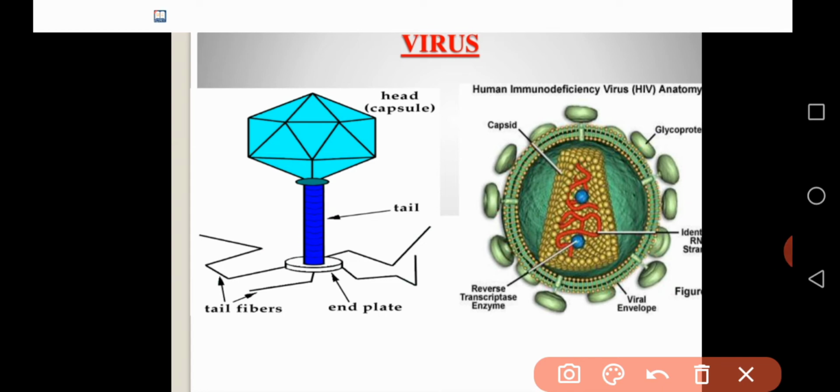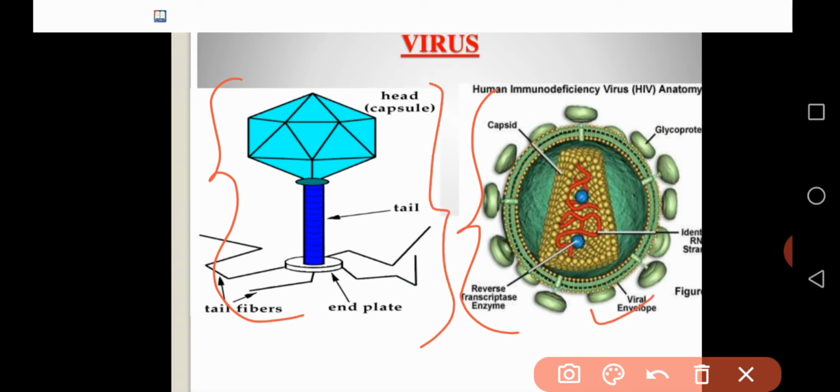And also we just discussed viruses. This is the picture of a virus, this one also. This is the structure of HIV. This is the general structure of a bacteriophage. Both are viruses, inactive outside the body of organisms. After entering into our body, they become more active and cause so many problems to our body. These are the structures of viruses.